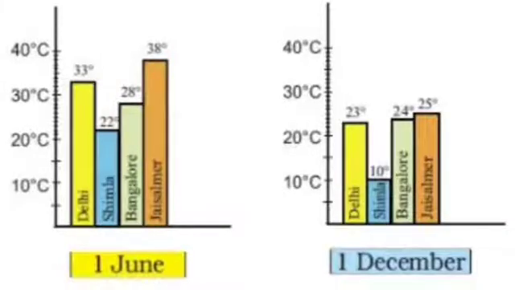So which one gives you the very small number after subtraction? That is Bangalore's. Only a little temperature change. See, during the hot season it is having 28 degrees, and during the coldest season it is not very low, it is 24. So the temperature is, what you can say, a pleasant kind of temperature there. Not too hot, not too cold. Okay, so the difference is also very less.